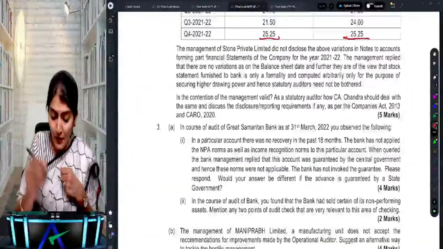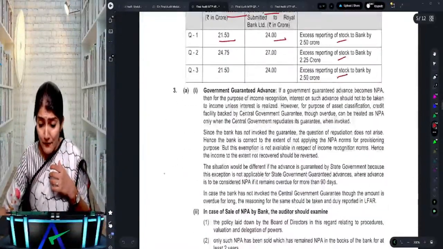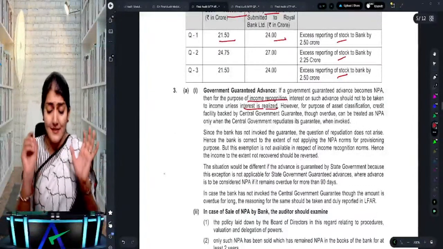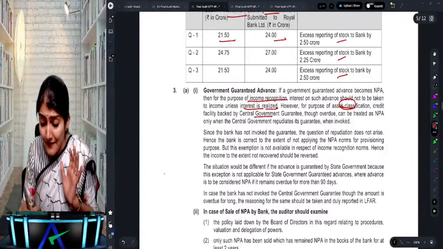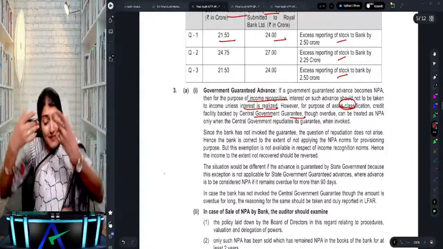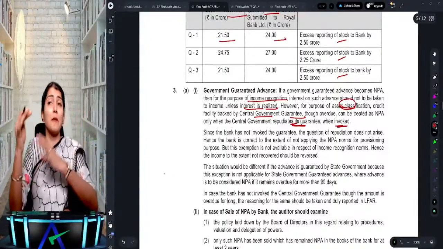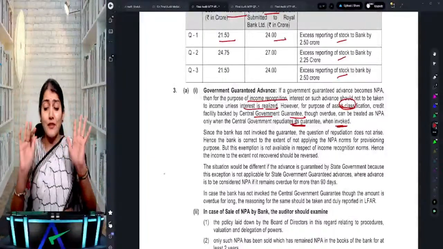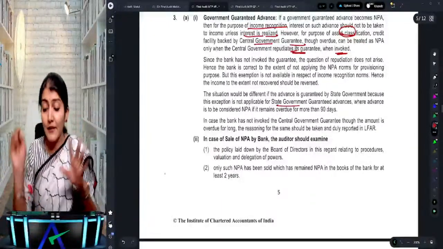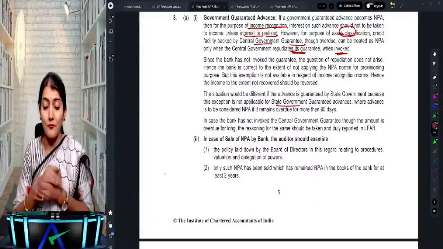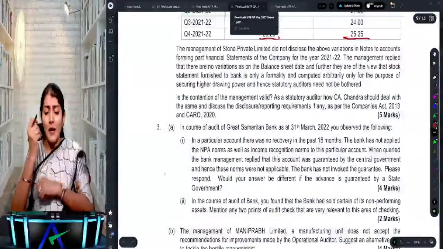Okay, right. So now what is the point over here? Government guaranteed advances. For the purpose of income recognition, the income will not be recognized unless and until it is realized. And for the purpose of asset classification, if it is guaranteed by the central government, then it needs to be treated as an NPA only when the central government repudiates its guarantee when invoked. So till the time it is not repudiated when invoked, no need to treat it as an NPA. However, this does not apply to the state government guaranteed advances. State government guaranteed advances, in the normal course, have to be treated as an NPA. Okay, right. So that is one question over there regarding the bank audit.